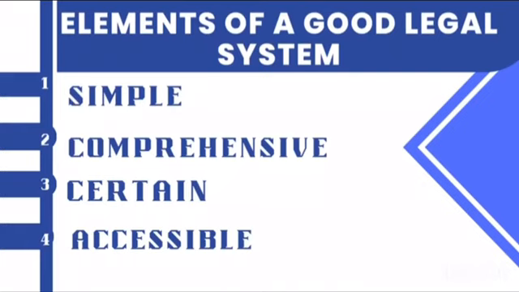A good legal system must be accessible. This means that it must always be readily available for the citizens when they want to know what is contained there. Have you ever seen the Zambian Constitution? If you have seen it, then it is accessible. If you have not seen it, then it is not accessible. So a good legal system must be accessible.